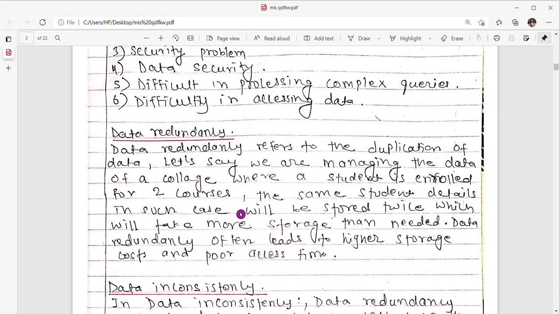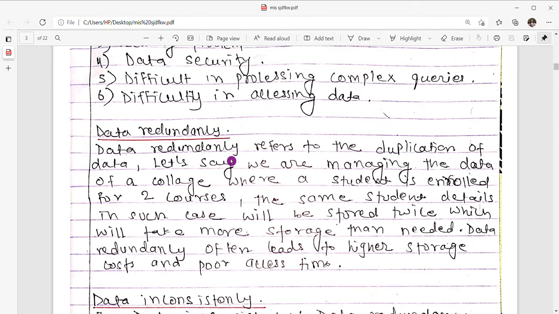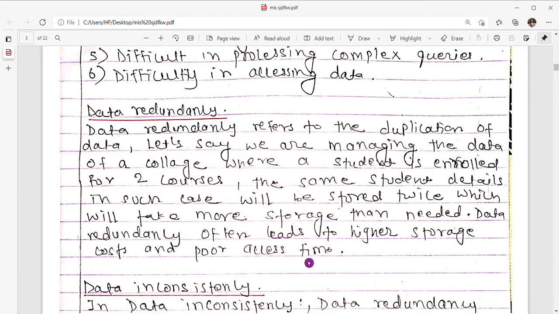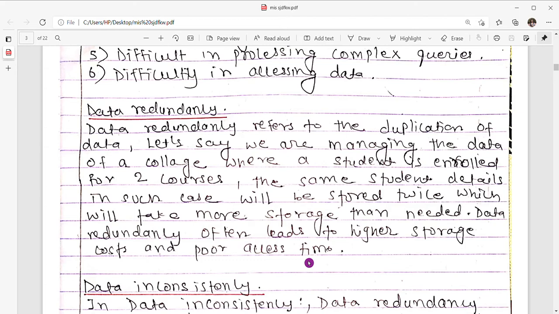So first one, data redundancy. Data redundancy refers to the duplication of data. Let's say we are managing the data of a college where a student is enrolled for 2 courses. The same student details in such a case will be stored twice, which will take more storage than needed. Data redundancy often leads to higher storage cost and poor access time.